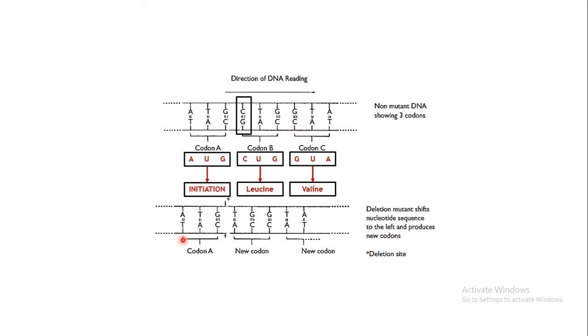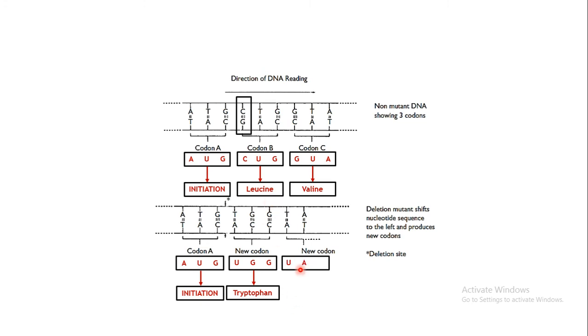The first three will code for AUG, which is an initiation codon. But what has happened further? This CG is removed, so in the template DNA this G is missing. Instead, the next bases are ACC. It will read in the form of three, so the next three bases coded are: A will code for U, C will code for G, C will code for G. So obviously the next sequence is a new one, a new codon formed over here. Originally it was C, U and G, but now the sequence has changed because this middle pair has been removed. So it will code for tryptophan instead of leucine.